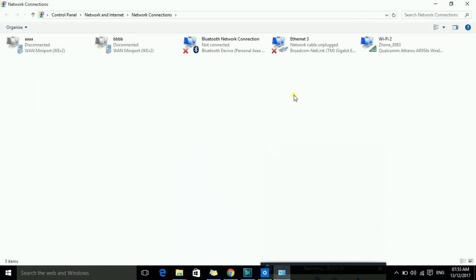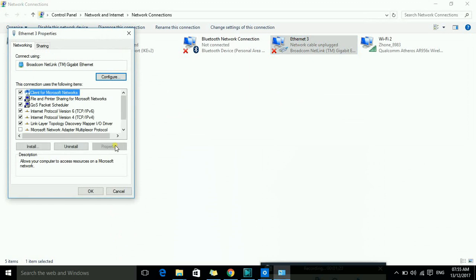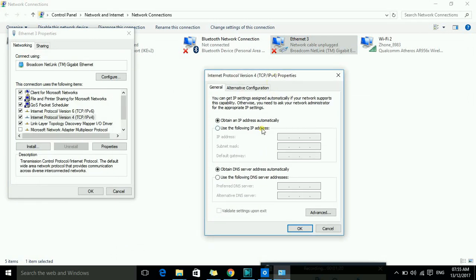In adapter options here you can see the Ethernet adapter. Then we will go to Properties. In Properties we will again go to Internet Protocol Version 4. Now there are two ways to put a static IP.